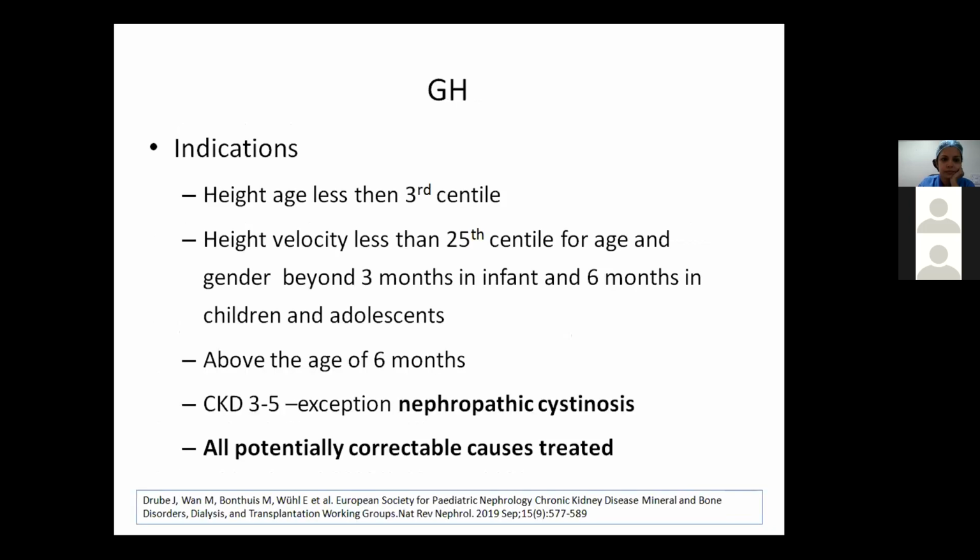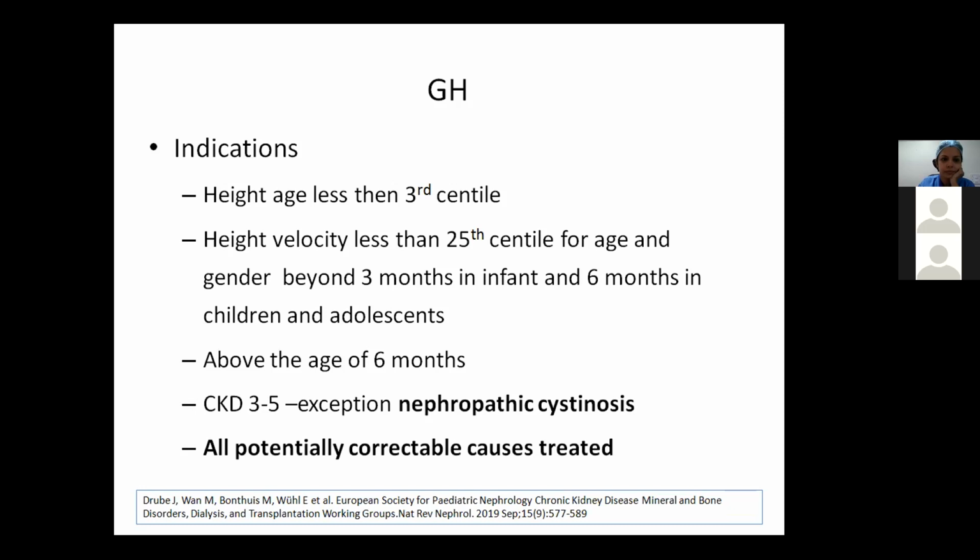Now the indications for growth hormone are height less than third centile and height velocity less than 25th centile for age and gender, beyond 3 months in infants and 6 months in children and adolescents. Growth hormone is indicated for children above the age of 6 months, because the studies have been done only in children above 3 months, and before starting growth hormone we would like to know the growth potential of the child.